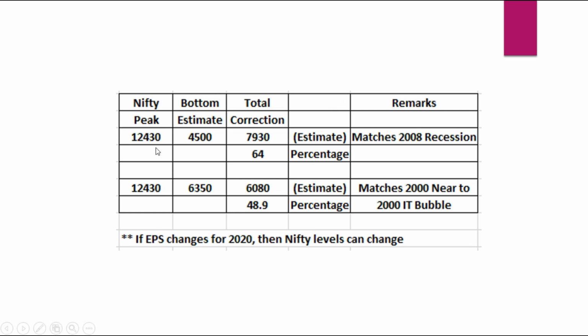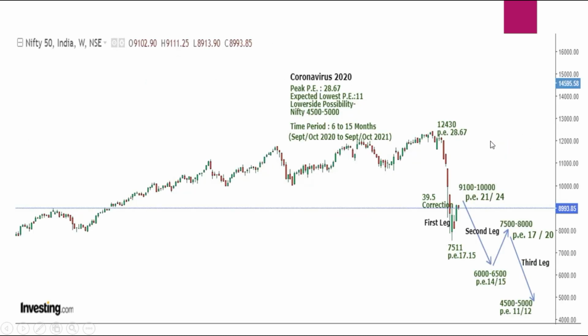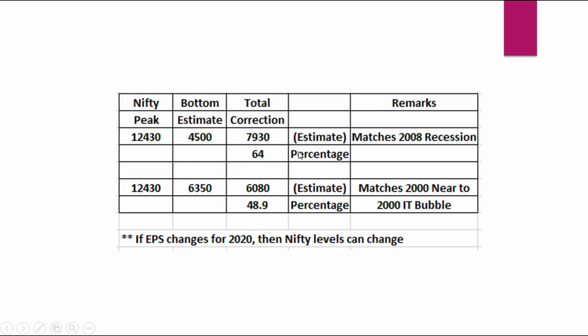So the Nifty peak has been 12,430. If you estimate the bottom around 4,500, the total correction comes to around 64%, which again matches with the maximum correction we have seen in 2008, right? So this is the first estimate where Nifty can correct up to 4,500, and this matches with the 2008 recession.